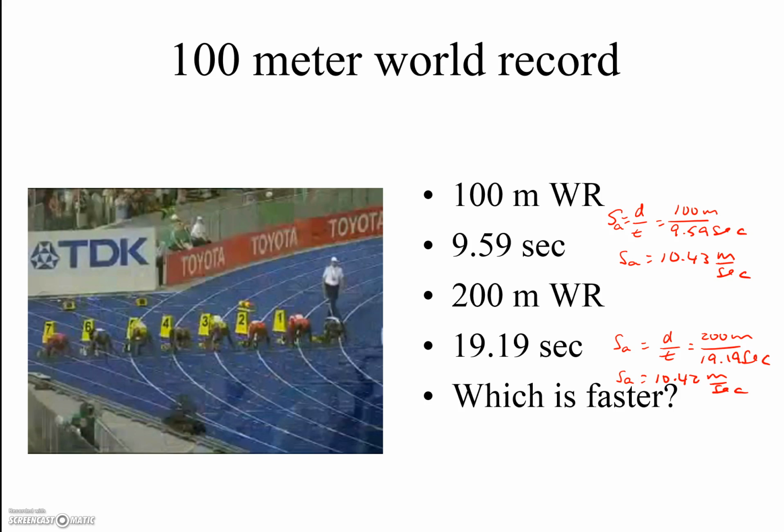When we look at the 200-meter world record, the average speed is 10.42 meters per second. That means they travel 10.42 meters in every second. So there's a small difference, but the average speed for the 100-meter world record is just slightly faster than the 200-meter world record because they travel just a little bit further every second.